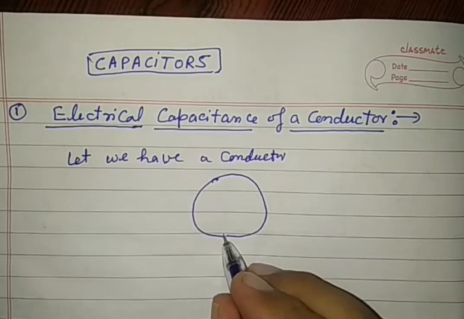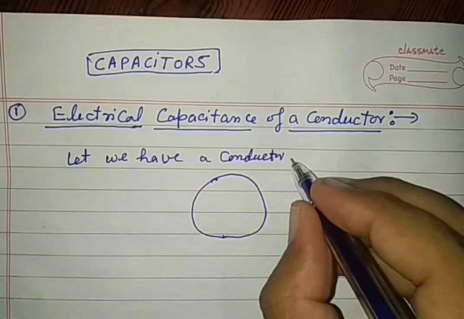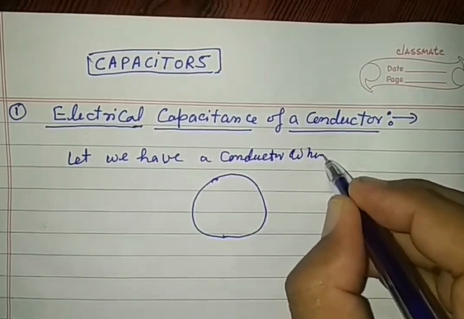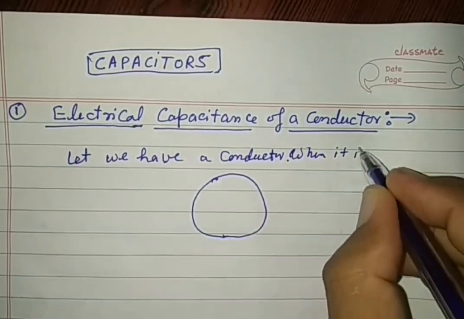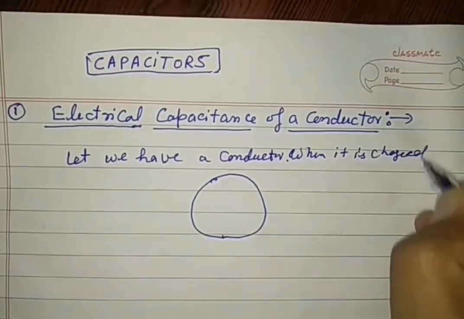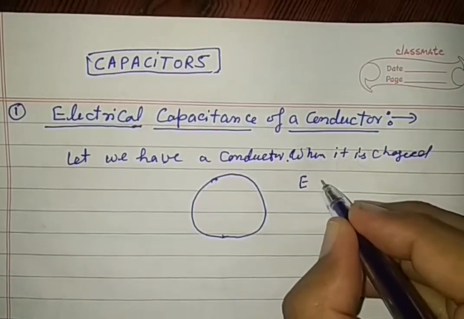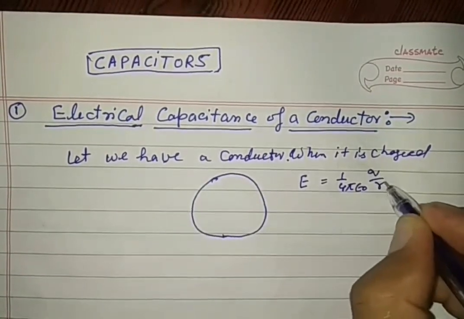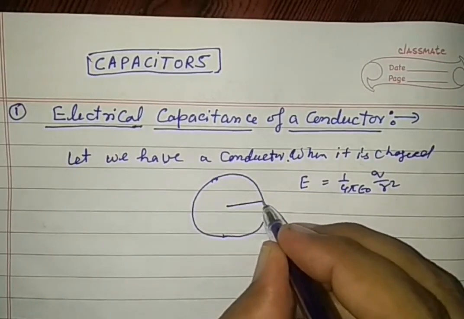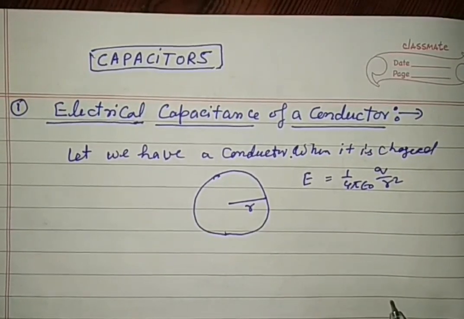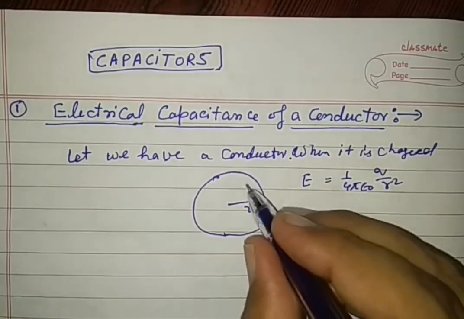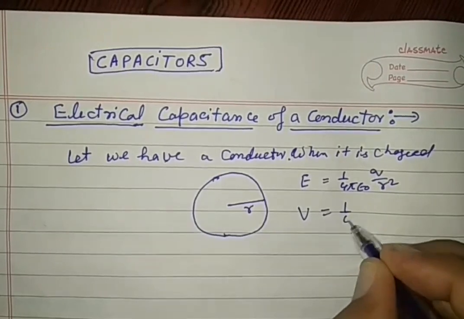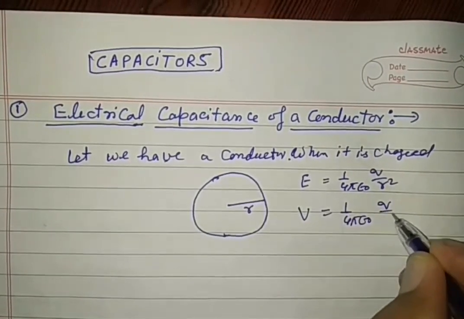When it is provided a charge, it is charged, then the electric field is given by the formula 1/4πε0 q by r square, where r denotes the radius of this spherical conductor. The potential on the surface is given by the formula 1/4πε0 q by r.